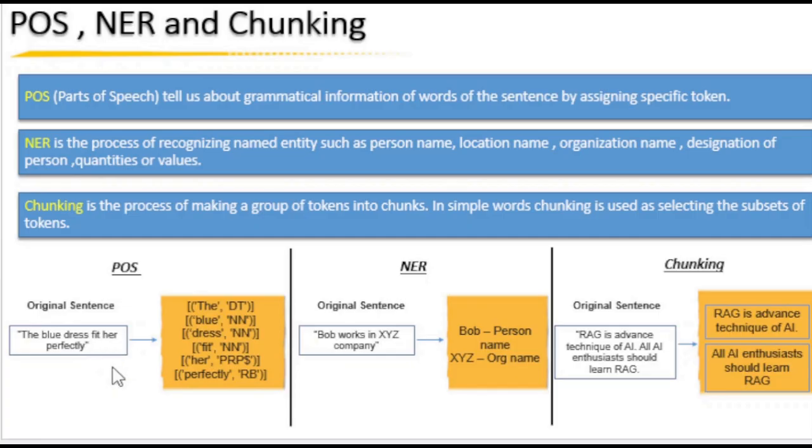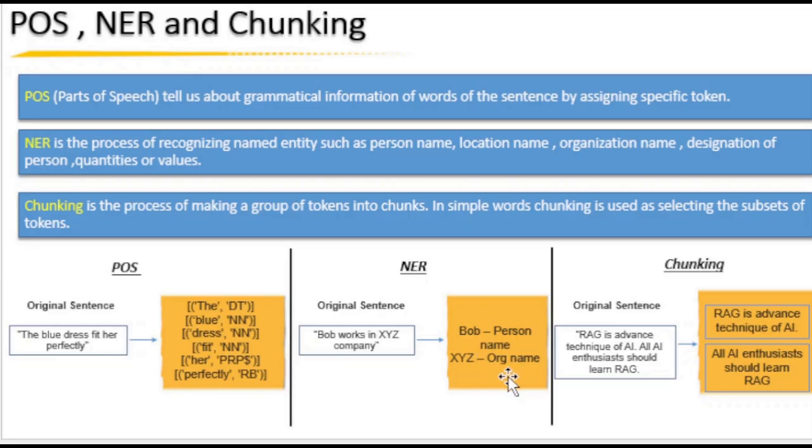Whereas NER is the process of recognizing named entities such as person name, location name, organization name, designation of a person, and so on. For an example of NER, or named entity recognition, here: Bob works in XYZ company. This is the original sentence. With the help of NER, NLP will understand Bob is a person name and XYZ is the organization name.